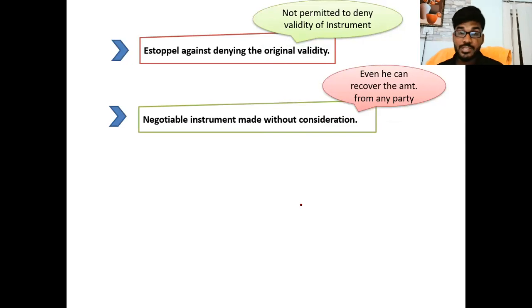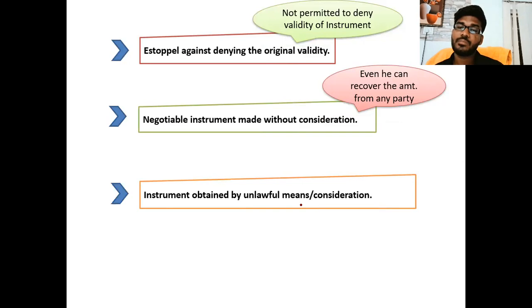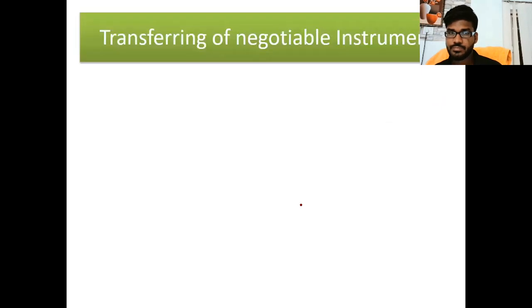Even if a negotiable instrument is made without consideration, he can recover any amount from the other party. Unlawful means, also no problem. Defective title also, you can get a good title. Clear? It is a holder in due course, and instruments are made without consideration.